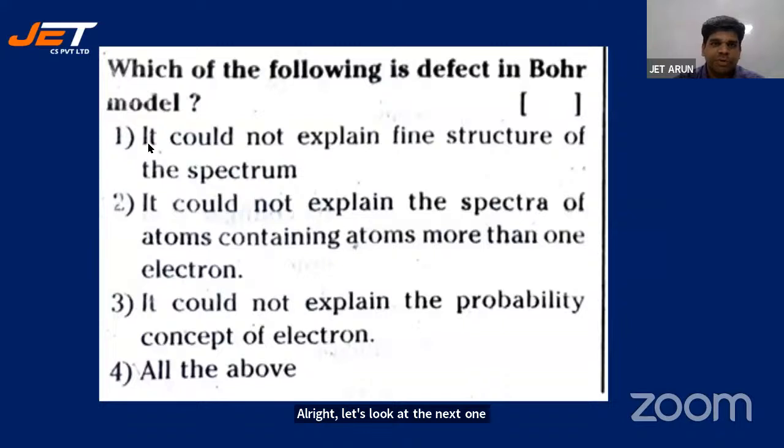Which of the following is defect in Bohr model? It could not explain fine structure of spectrum. It could not explain the spectra of atoms containing more than 1 electron. It could not explain the probability concept of electron. All the above.